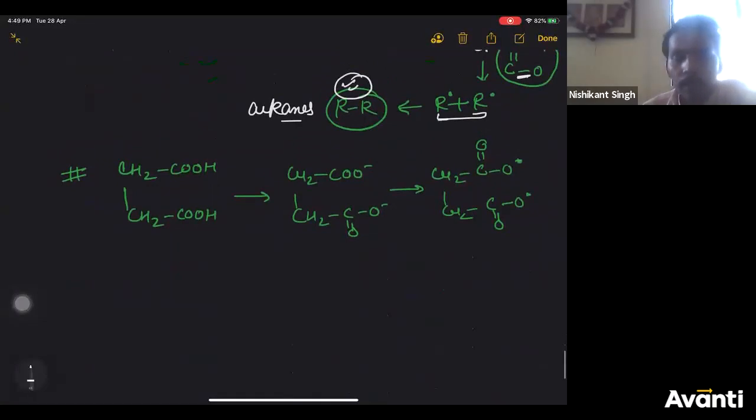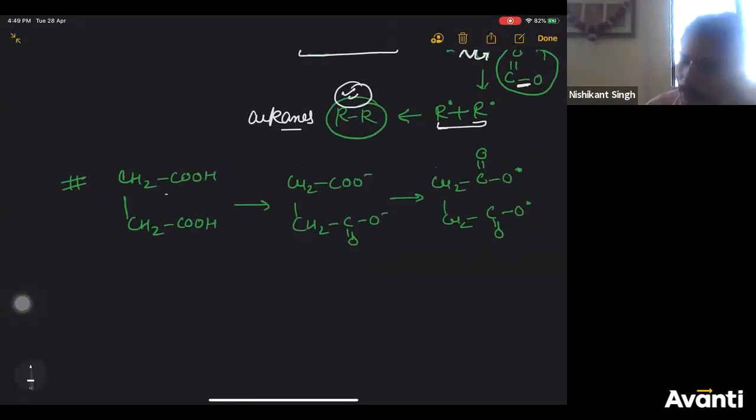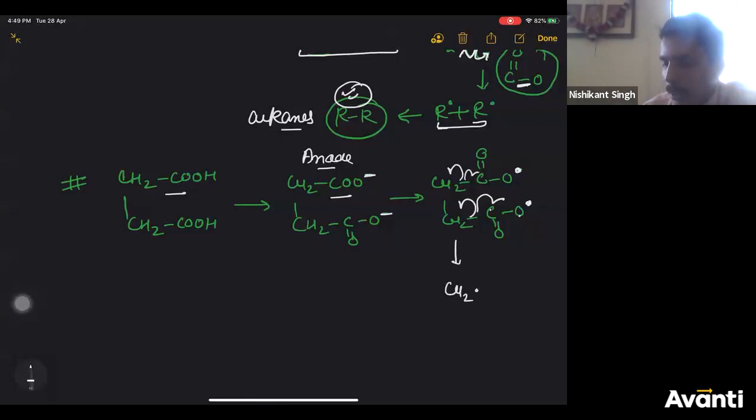Now, same thing I'm doing here. So I've taken the acid, its anion at the anode. Both of the O minus will lose an electron to form 2 O radicals. This oxygen is a radical, so carbon should also become a radical. Therefore, the bond will undergo homolytic cleavage. Same thing here. So what you'll get is CH2 radical combining with CH2 radical to give you an alkene, ethene.